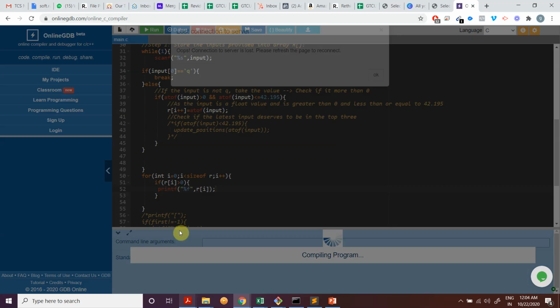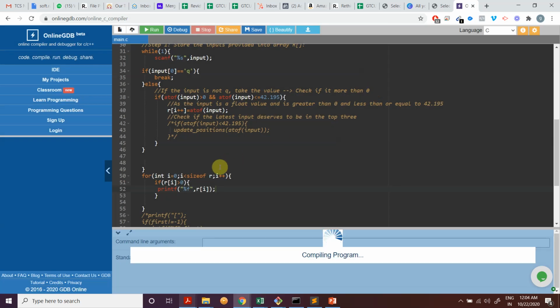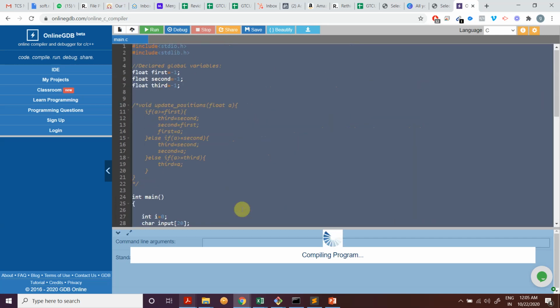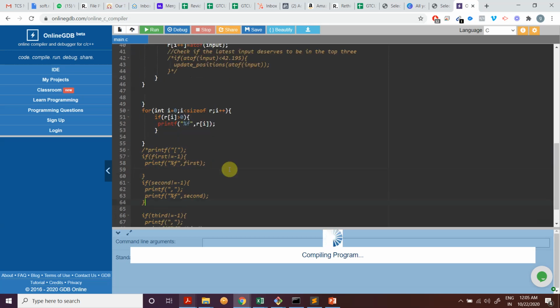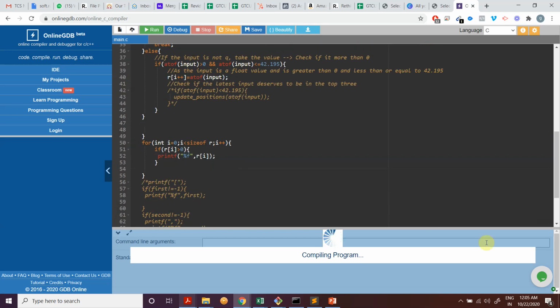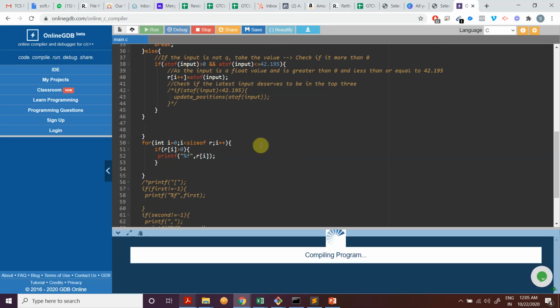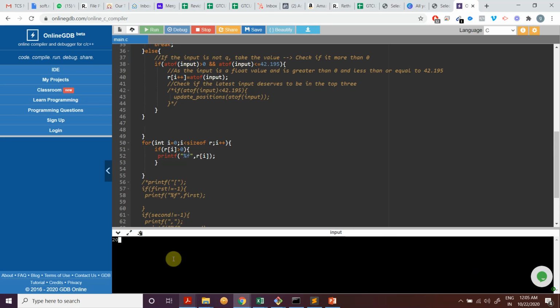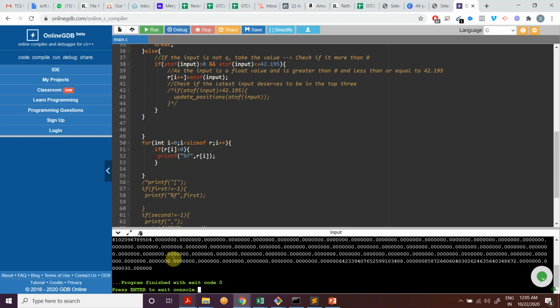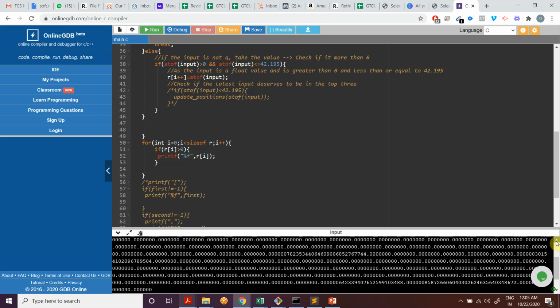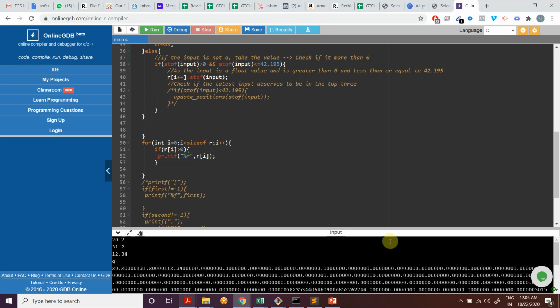Something happened, let me just, okay. Everything is right, but they're still printing those large values.